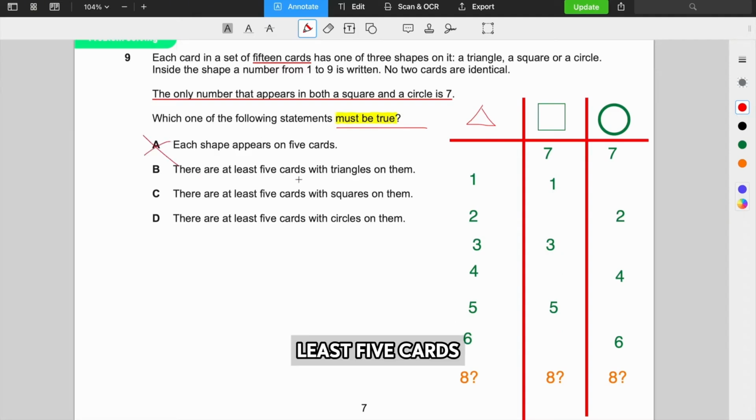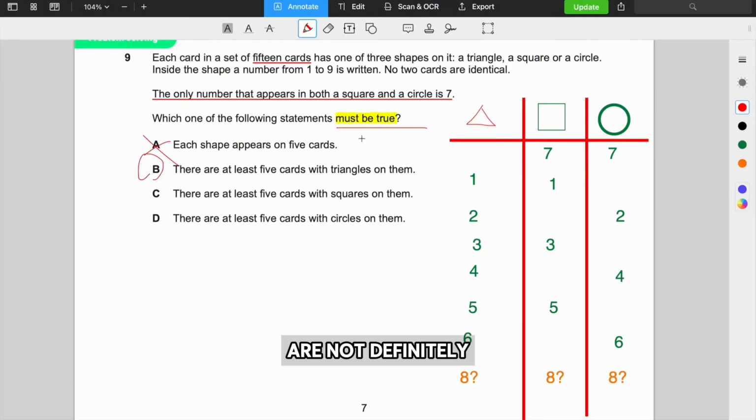B, there are at least 5 cards with triangles. That's definitely true. That is 100% true because it's not possible to have fewer than 5 cards with triangles. If there were fewer than 5 cards with triangles, then there would be 11 cards given to square and circle. That would not work because we would have a contradiction of the rule where only one number, 7, appears in both square and circle. As you can see, we have a minimum of 5 cards with triangle, so that must be our answer, option B.